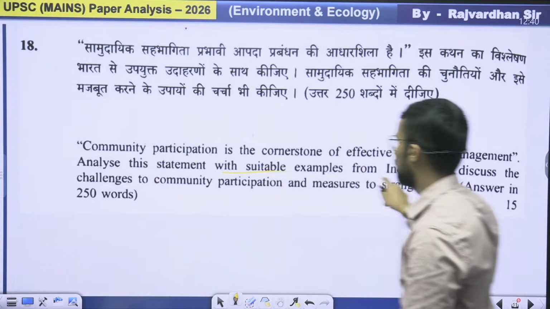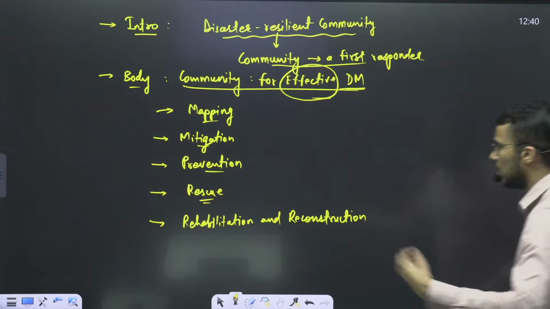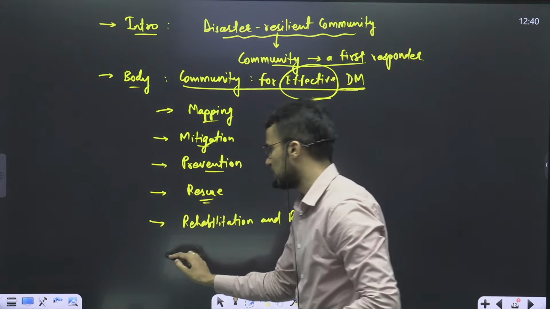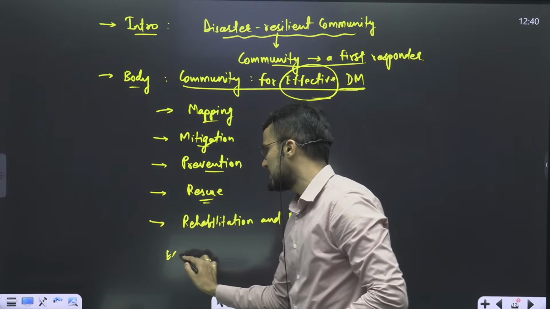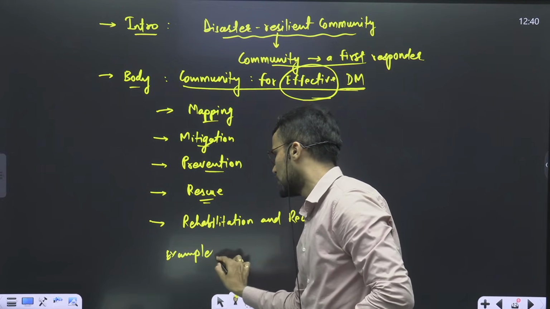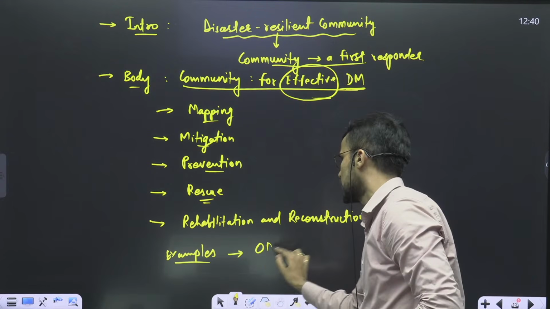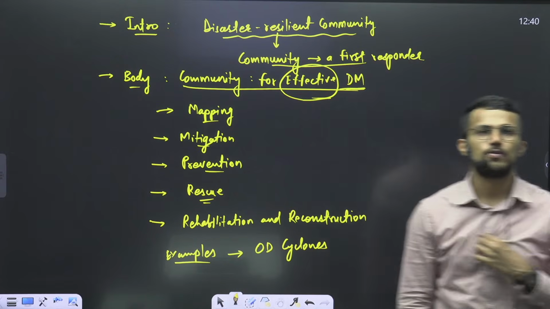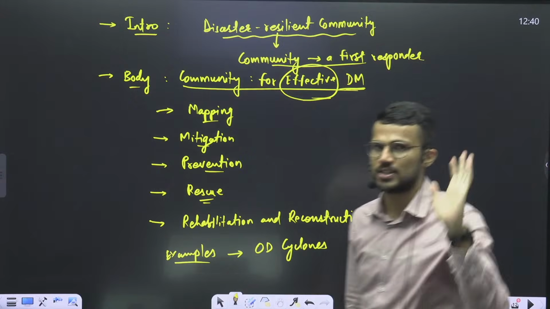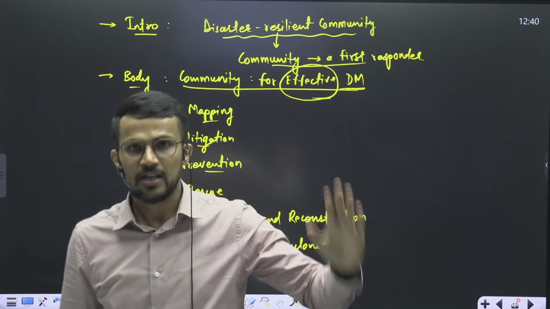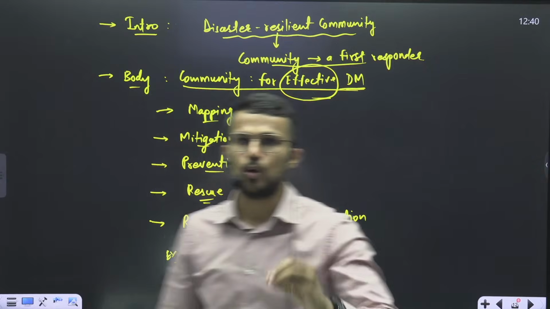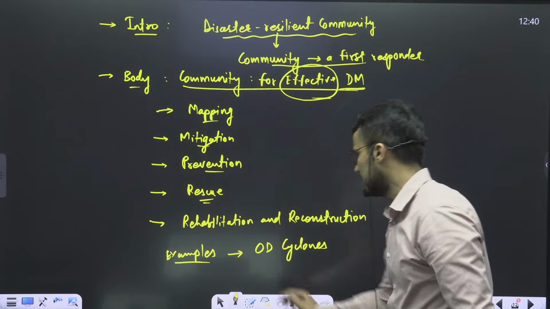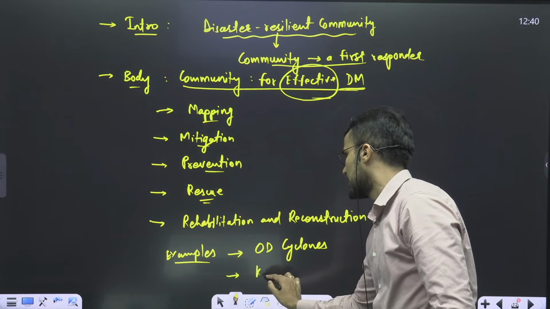Analyze this statement with suitable examples from India. Now, where we have used this community participation, let's talk about the examples. The most important example is the management of cyclones in Odisha, especially the super cyclone of 1999. There the community played an extremely important role in the management. Secondly, Kerala floods.